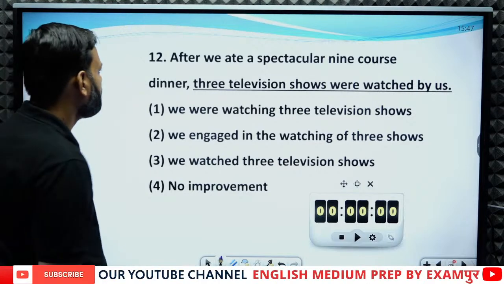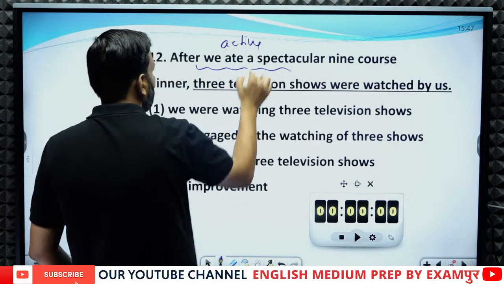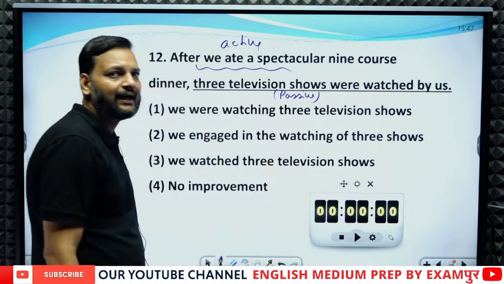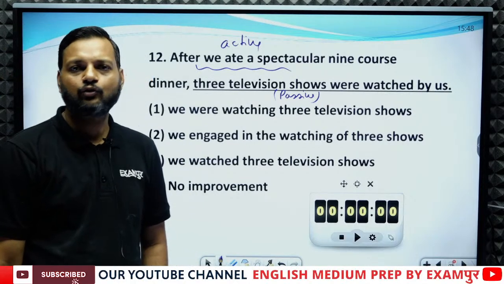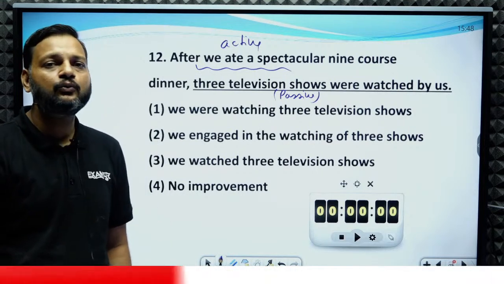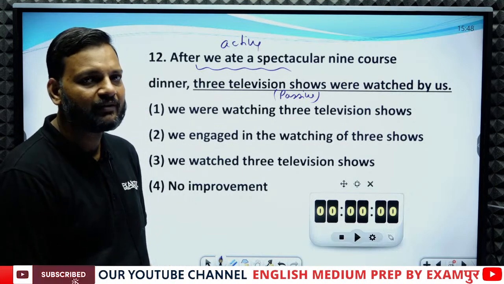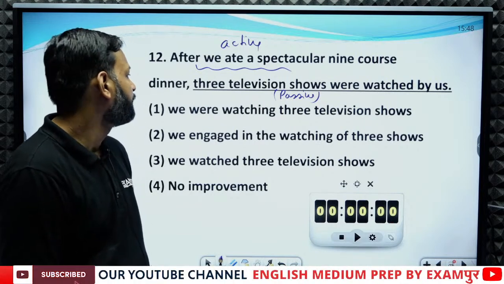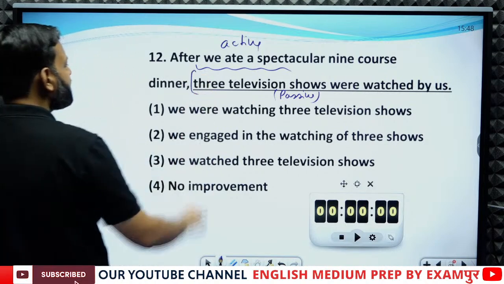See, the first part of the sentence is active and the underlined part is passive. So this is not an appropriate structure. This is unnecessary switching. If the first part of the sentence is active, there is no need to change the second part into passive until and unless it is necessary. So the second part, which is underlined, must be changed into active.